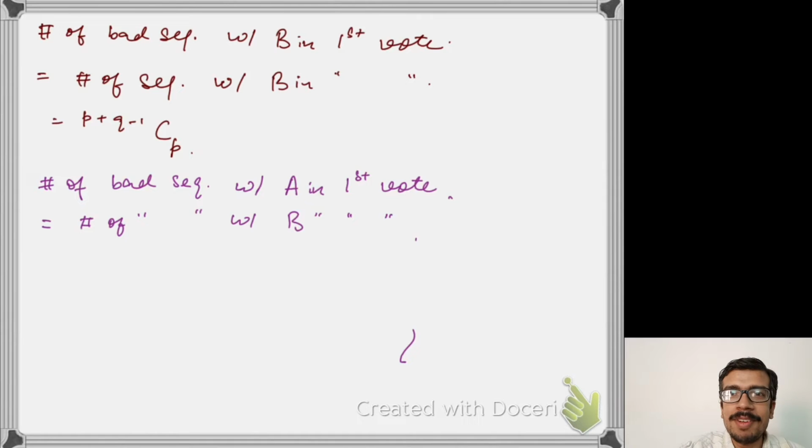You might be wondering why these two quantities are equal. When you begin with A, there are so many other things you need to take care of. For example, A followed by a B will be a bad sequence. If you have two A's, then maybe at some point there might be a tie. So it's very difficult to count the number of bad sequences which have an A in the first vote. But I'm claiming that these two are equal.